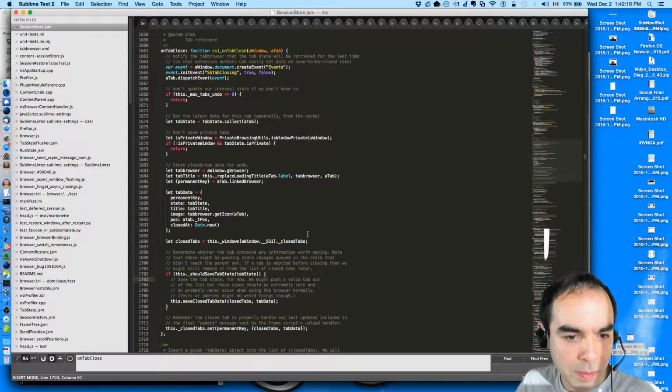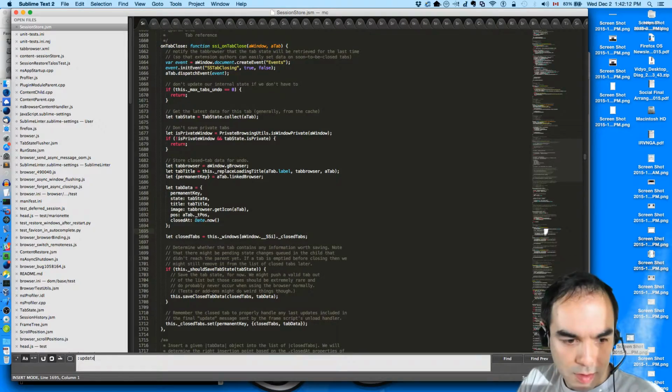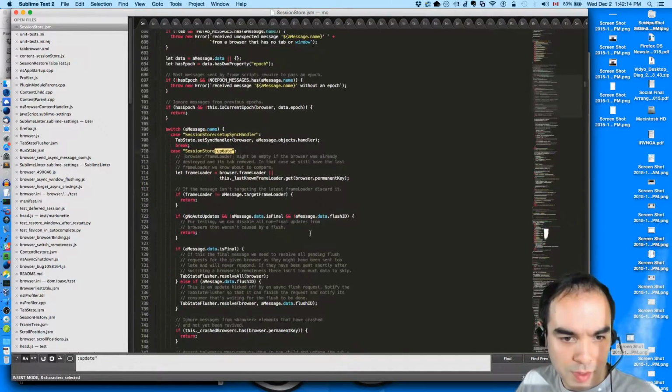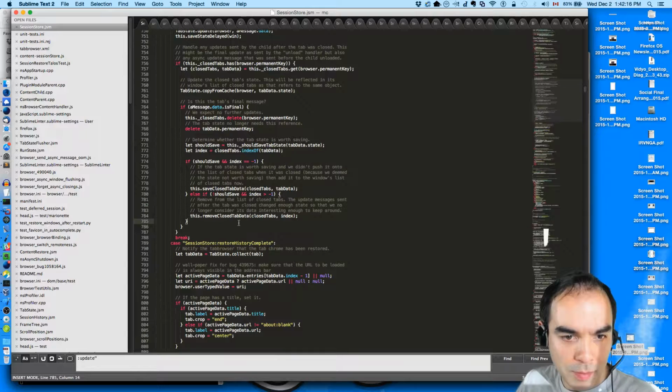And in the opposite case, what does it do? It might just remove it, or it might just do nothing. So if we have it and we shouldn't save, then we remove it. If we should save and we don't have it, then we save it.